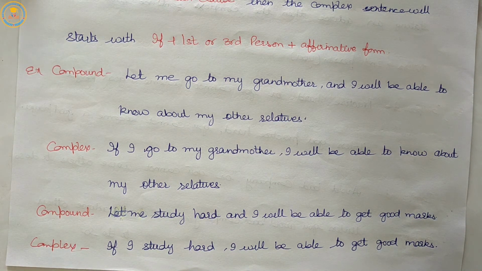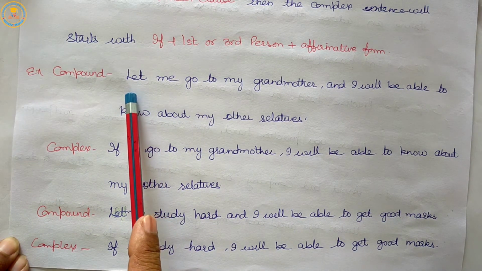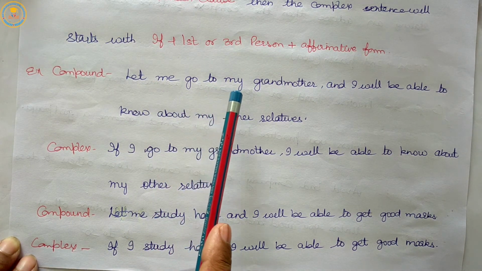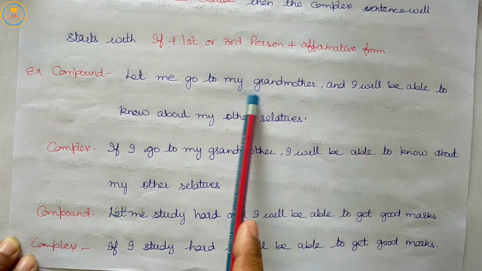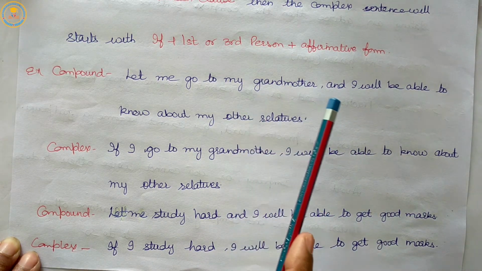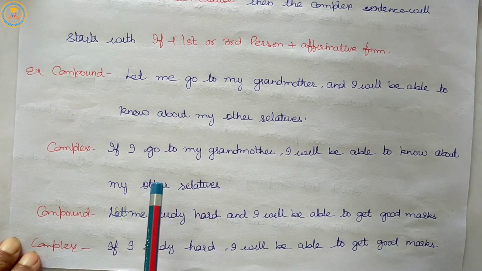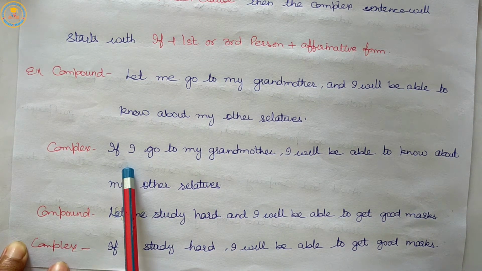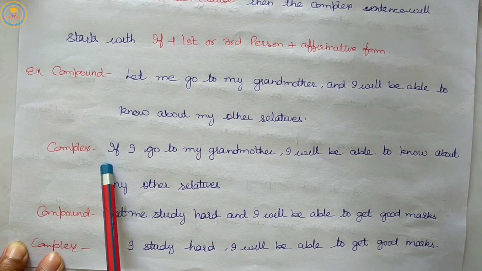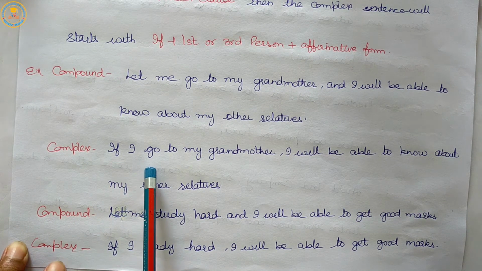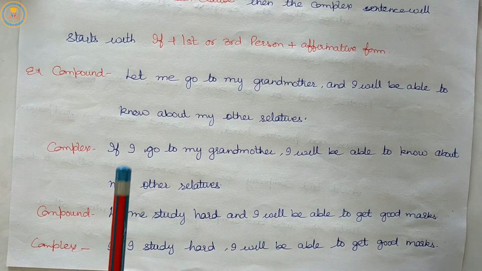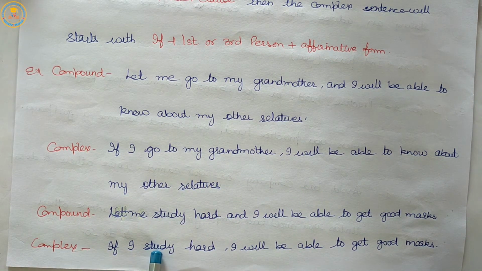So, our 11th rule tells us that for a compound sentence having "let" plus object form of pronoun plus "and" between the two clauses plus main clause, while transforming it into a complex sentence, we will start our sentence with "if" plus first or third person plus affirmative form. The examples are given here.